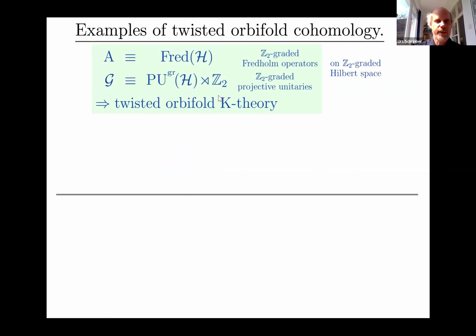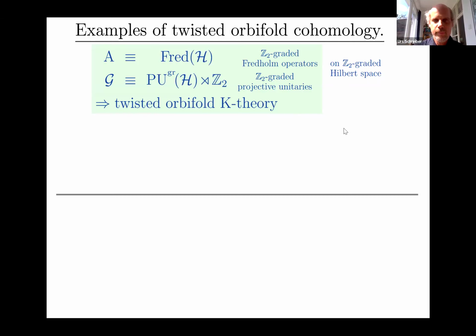For instance, there's a fibration of the space of Fredholm operators on Hilbert space, with some technicality conditions, fibered over the classifying space for the projective unitary group. And if you plug that into the previous discussion, you get what's called orbifold K theory. So something that locally looks like ordinary topological K theory, and globally knows about the equivariance of the orbifold around